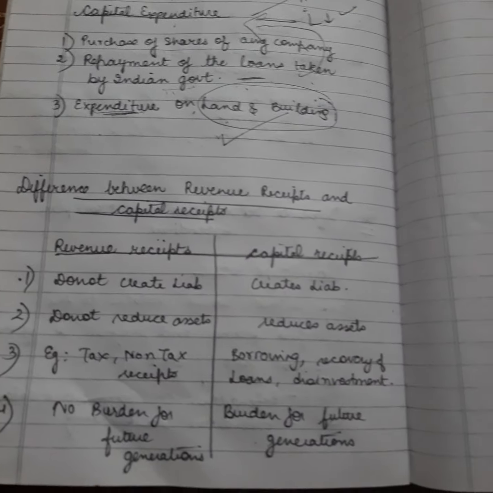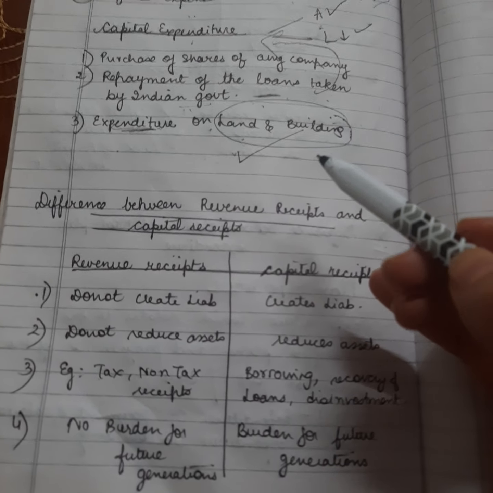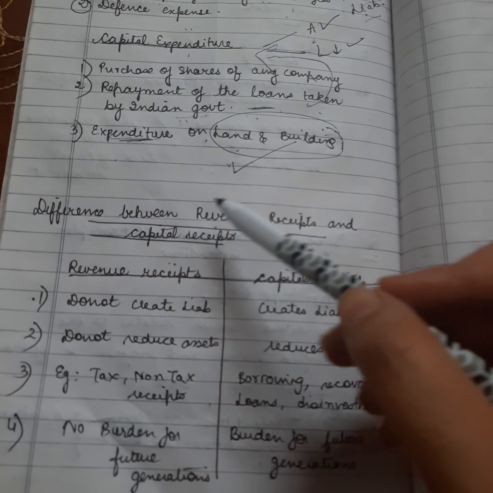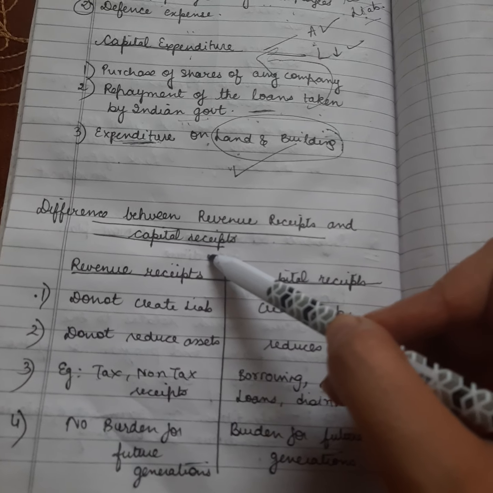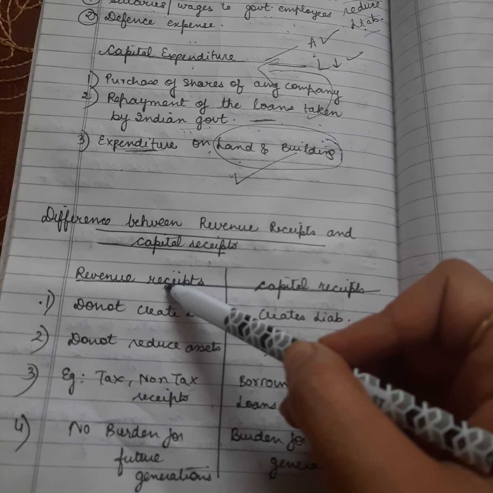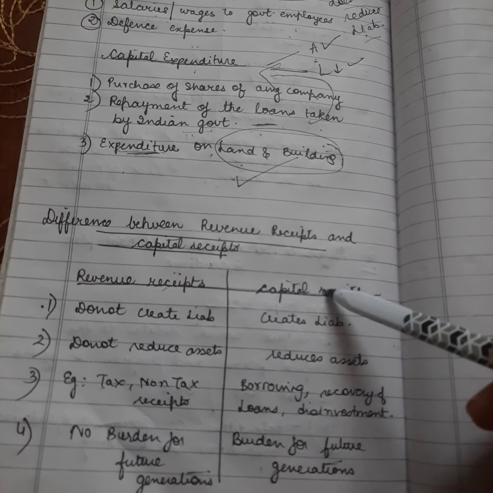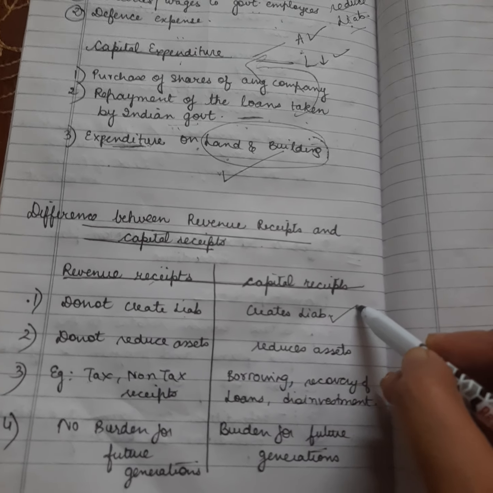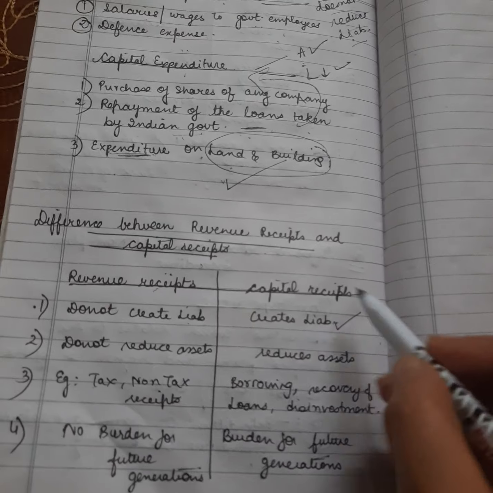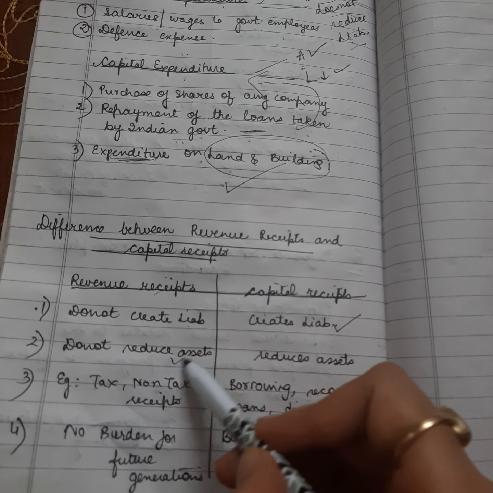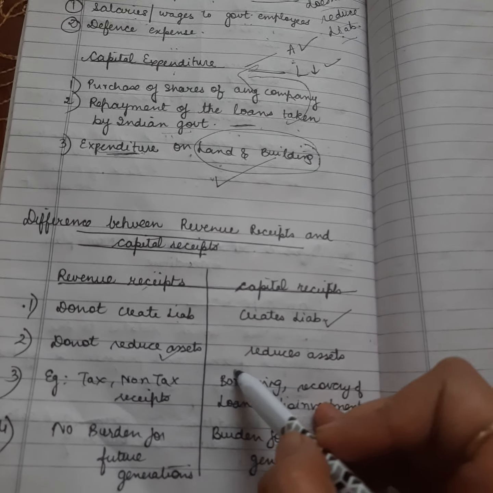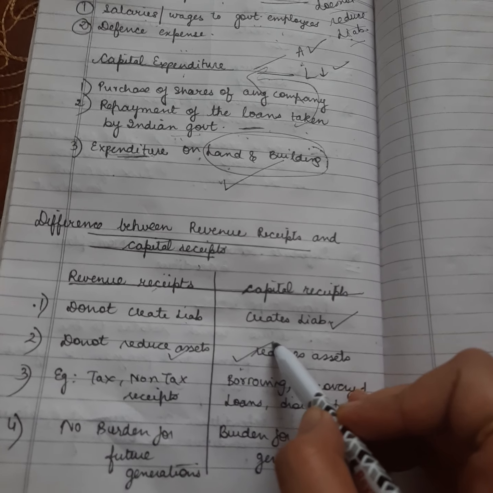Now you can get a question in your exam that what is the difference between revenue receipts and capital receipts. So what are revenue receipts? These are such receipts which do not create liability. And what are capital receipts? Such receipts create liabilities for your government. Next, revenue receipts do not reduce assets, whereas capital receipts reduce assets.